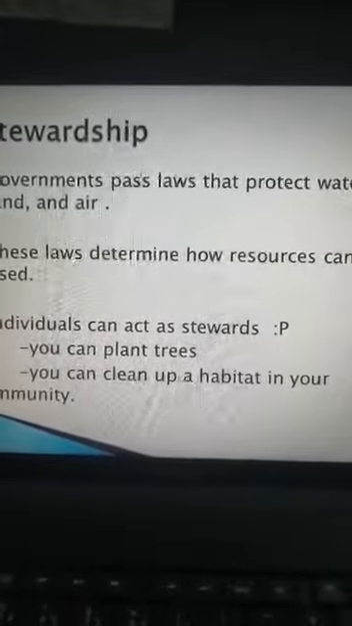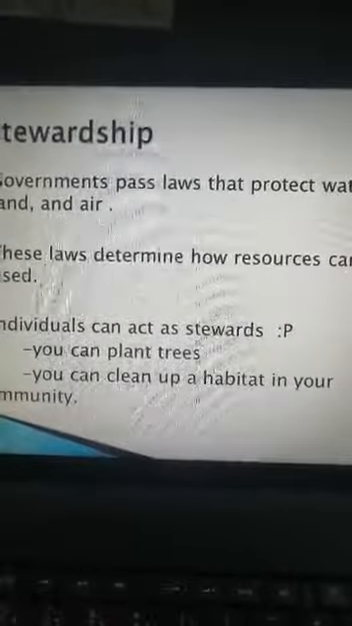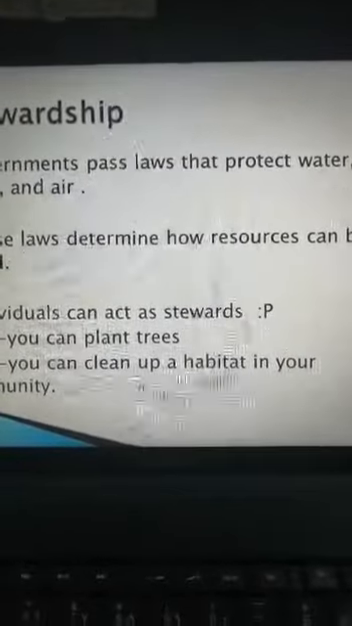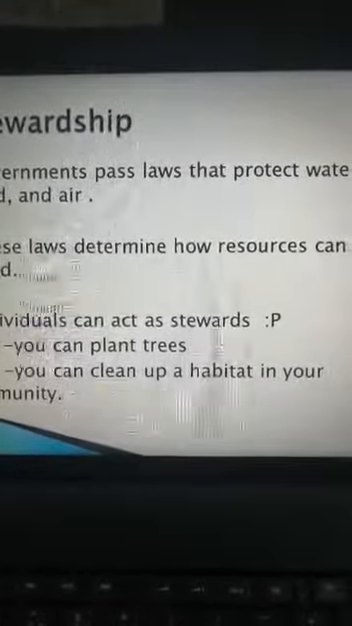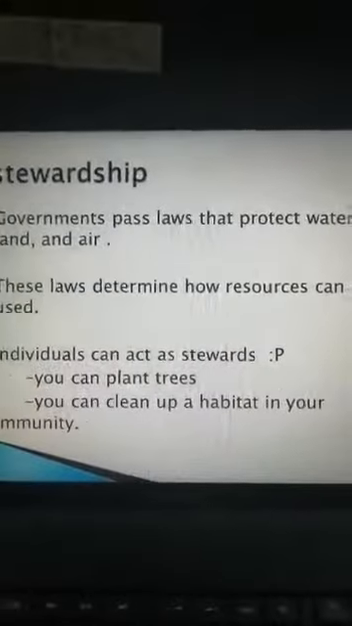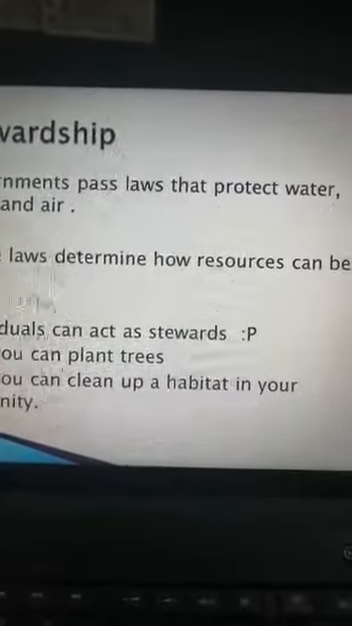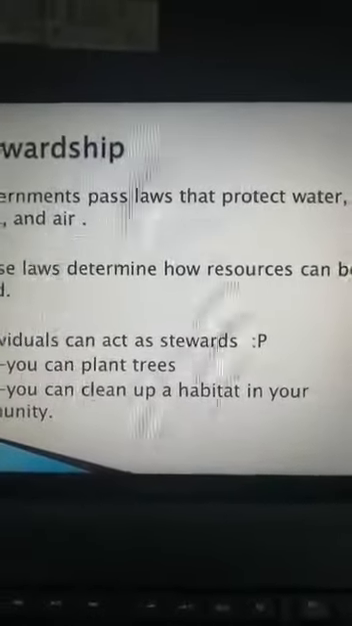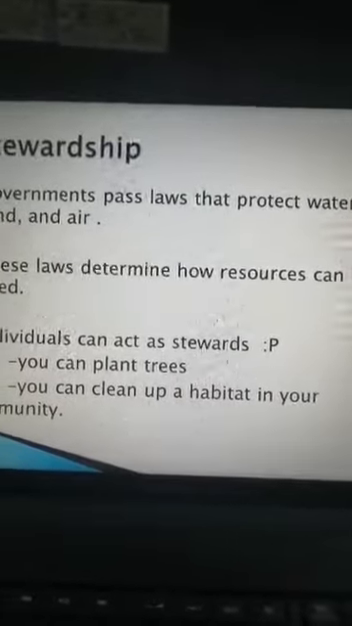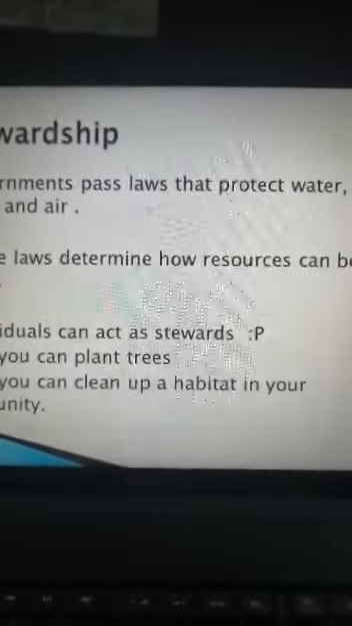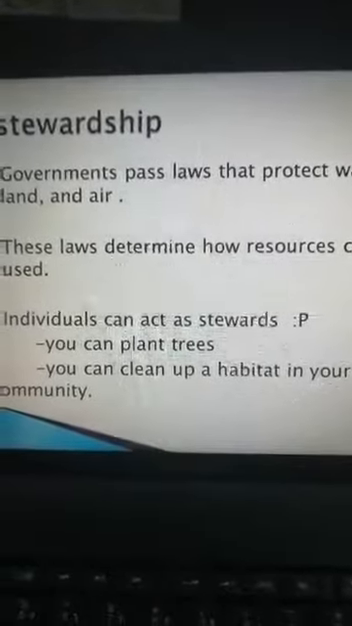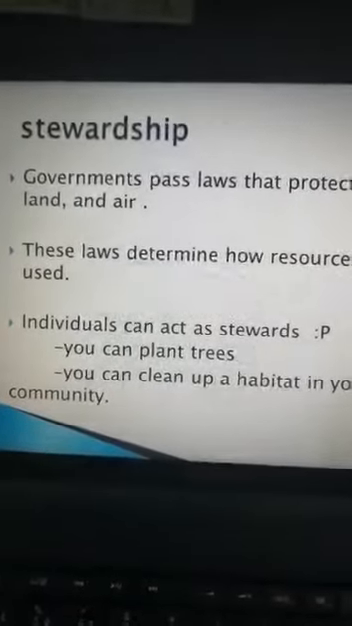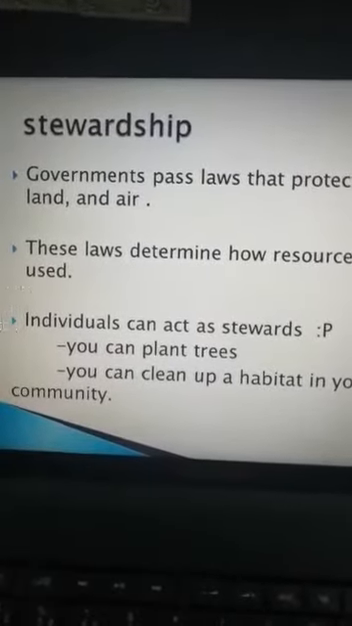In stewardship, governments pass laws that protect water, land, and air. These laws determine how resources can be used. Individuals can act as stewards too. How? You can plant trees. You can clean up a habitat in your community. So individuals can act as stewards by replanting trees.